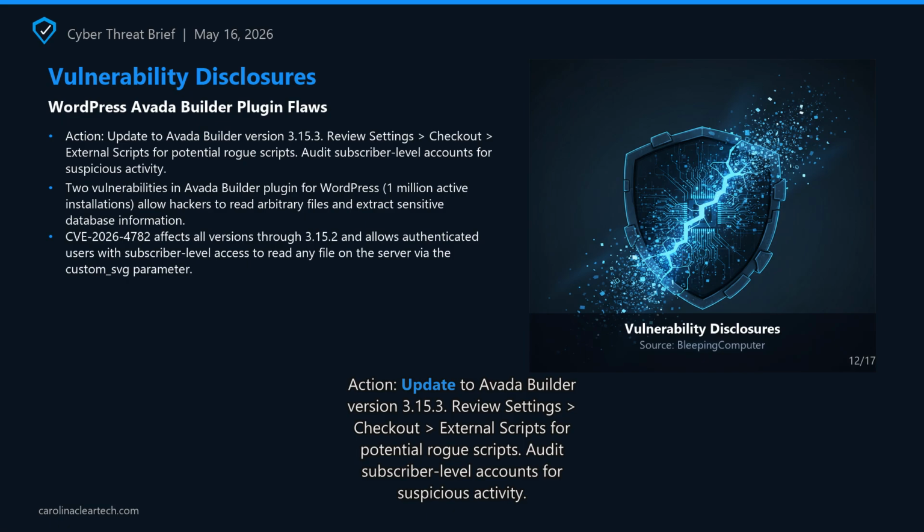1 million active installations allow hackers to read arbitrary files and extract sensitive database information. CVE-2026-4782 affects all versions through 3.15.2 and allows authenticated users with subscriber-level access to read any file on the server via the custom SVG parameter.